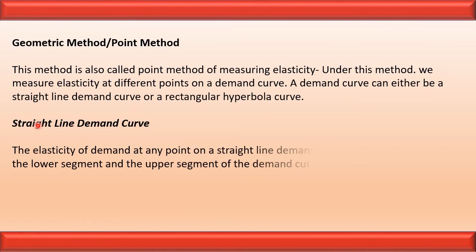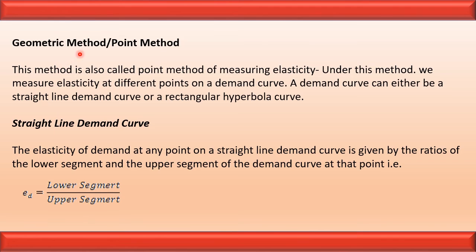Let us see the method of calculating elasticity of demand when the demand curve is a straight line demand curve. The elasticity of demand at any point on a straight line demand curve is given by the ratio of the lower segment and the upper segment of the demand curve. It can be represented as ED equal to lower segment divided by upper segment.